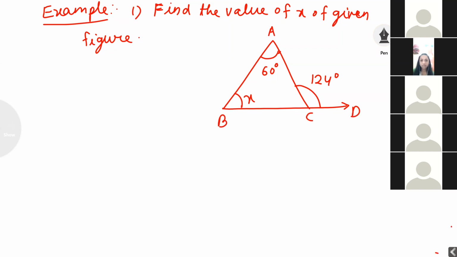Note down. Find the value of x of the given figure.